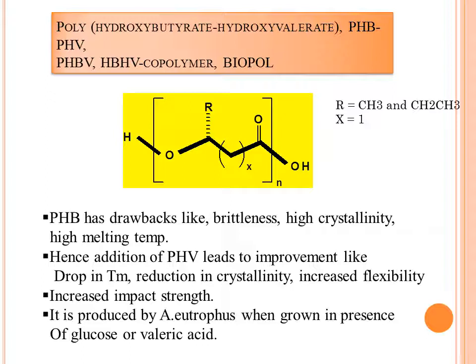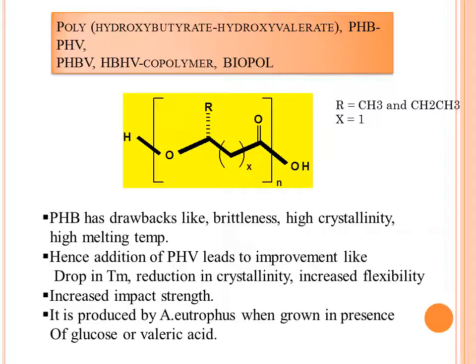Whatever drawbacks there are of PHB can be reduced by the addition of PHV. The drawbacks are brittleness, high crystallinity, and high melting temperature of PHB. If we add PHV, there will be improvement, like a drop in melting temperature, reduction in crystallinity, and its flexibility will increase.